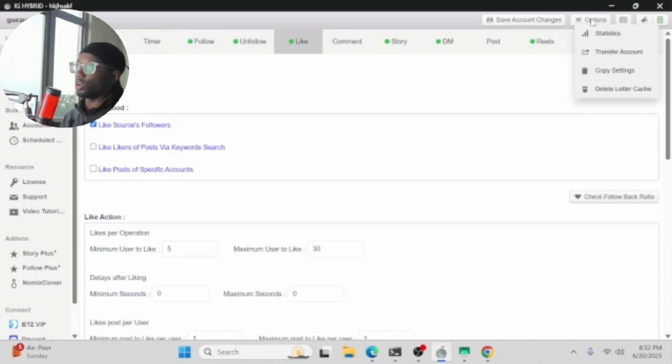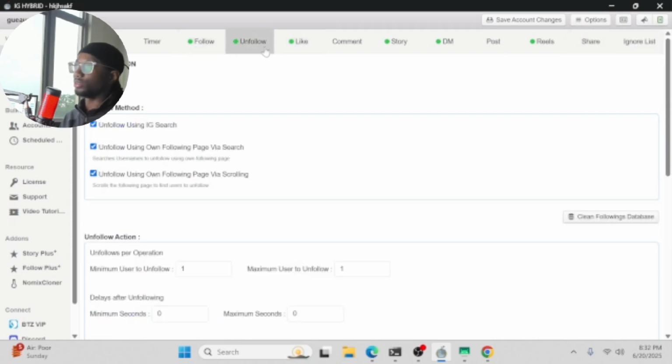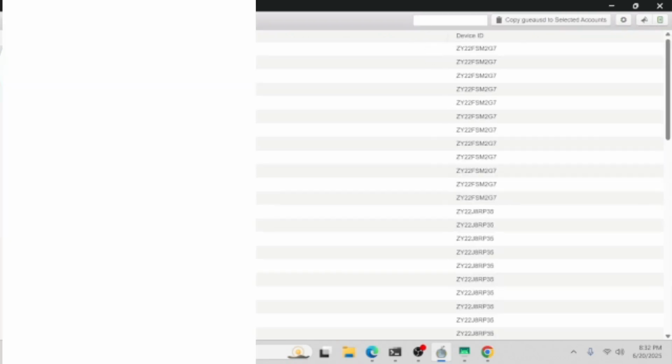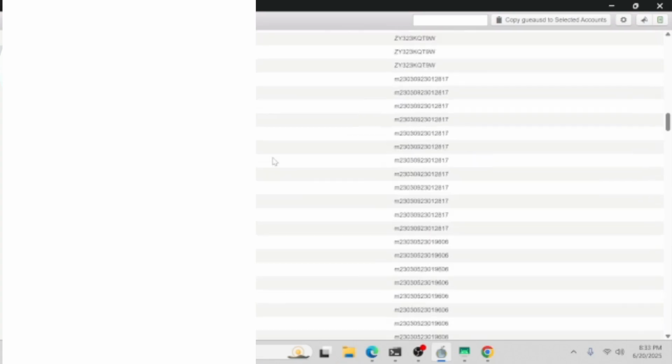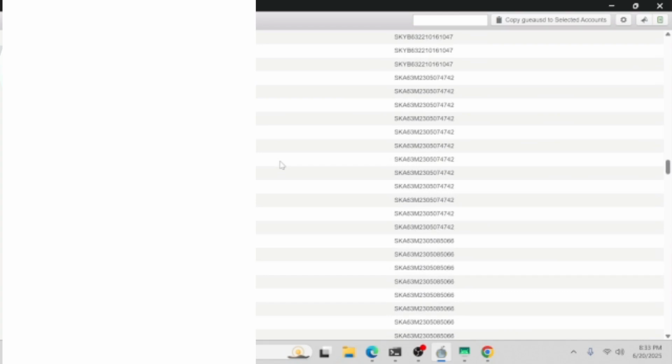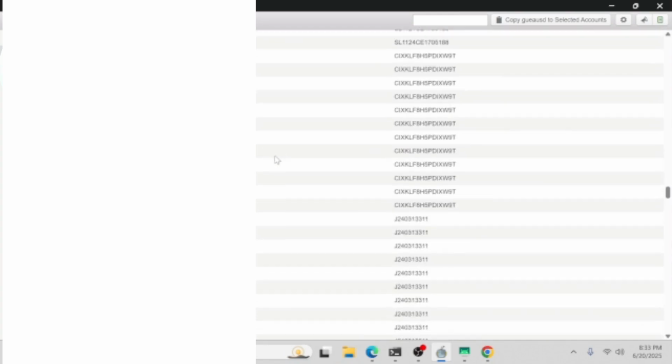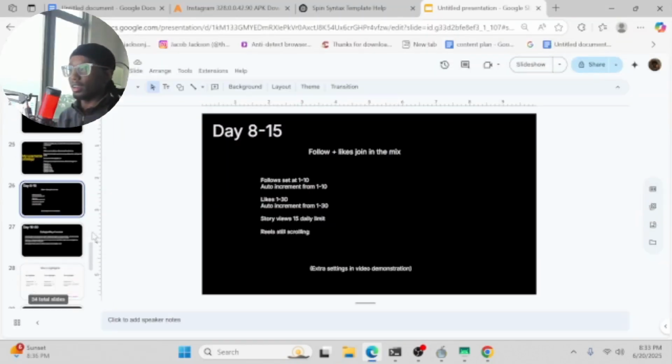If you don't feel like turning on all of these for every single account, you can go to the top right, go to copy settings, select all right at the top here, and paste them on all. I have a lot of accounts running on this phone, on this computer. I kind of went a bit obsessive there. It says extra settings in the demonstration video, and then I just went ham and turned on a bunch.